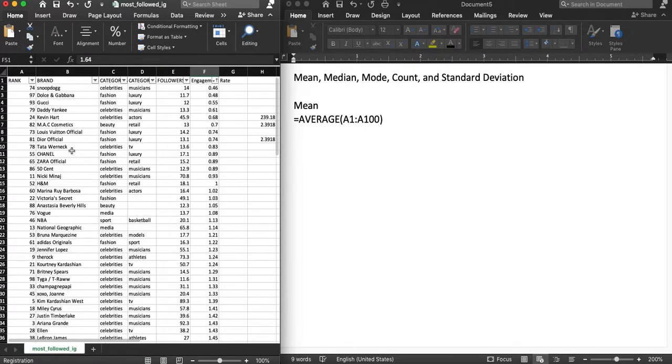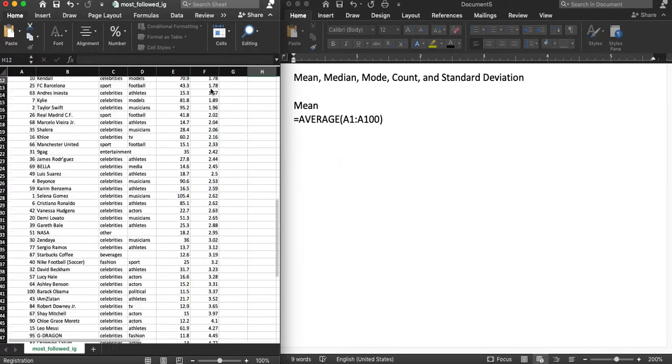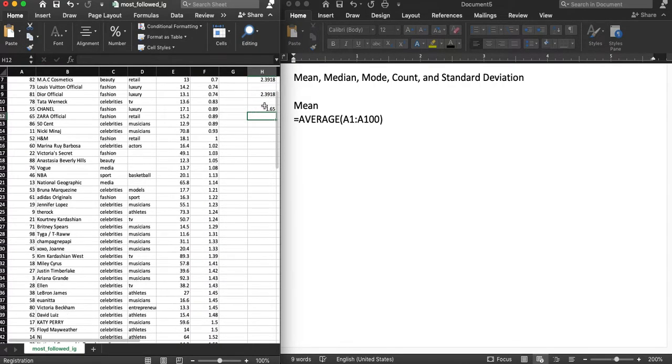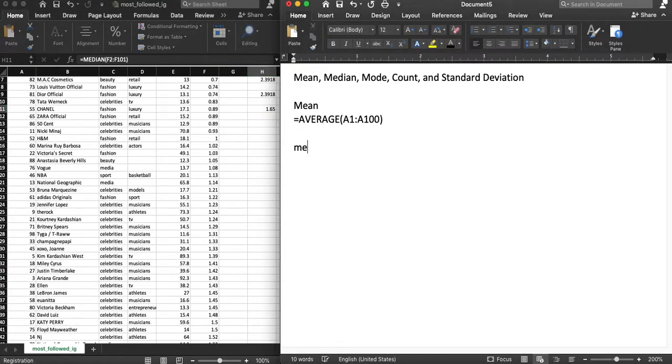That's okay if we have 100 things, but if you have 1,000 or 1,000,000, you don't want to have to put them in order. It's a lot of work. So we have a command we can do for that. Say equals, type in the word median, shift command down arrow, and it found it for us. The median is 1.65. So to get the median, equals median A1 to 100. Cool.